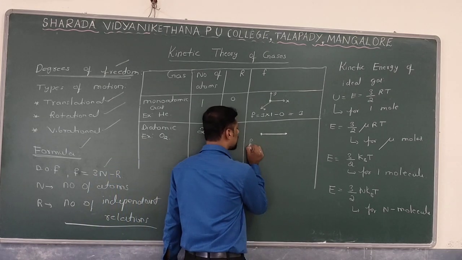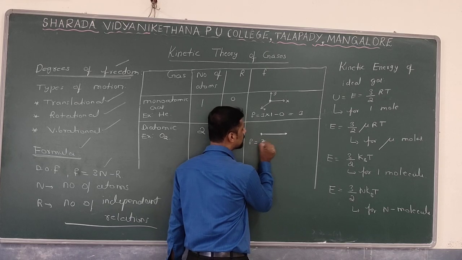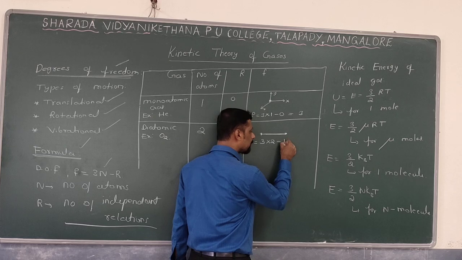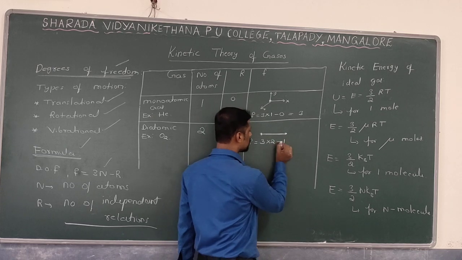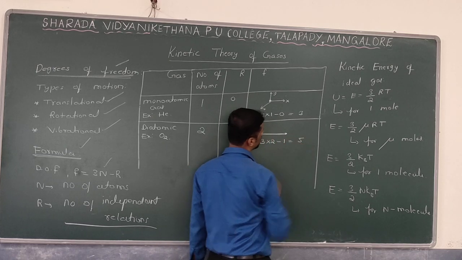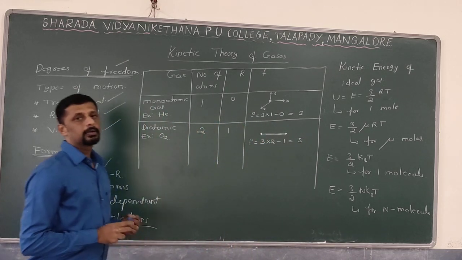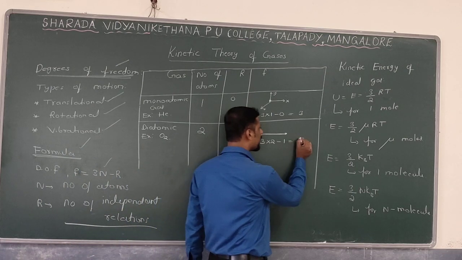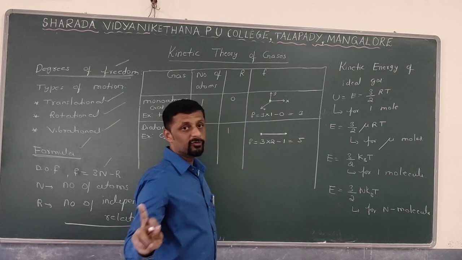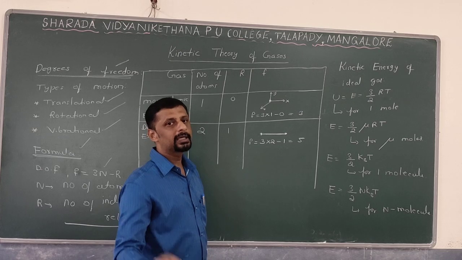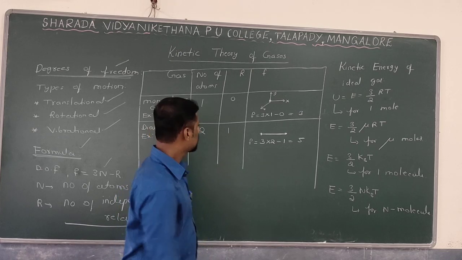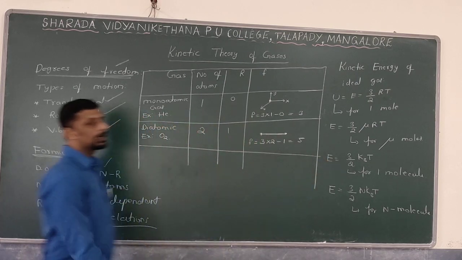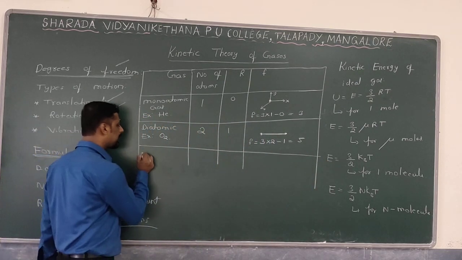So now, what is the formula? F is equal to 3n minus r. 3 into the number of atoms 2, minus the number of independent relations 1. 3 into 2 is 6, minus 1, that is equal to 5. So the degrees of freedom for a diatomic gas is 5. Out of these 5 degrees of freedom, 3 degrees of freedom are for translational motion and 2 degrees of freedom are for rotational motion. By this way you can calculate the degrees of freedom for a diatomic gas.